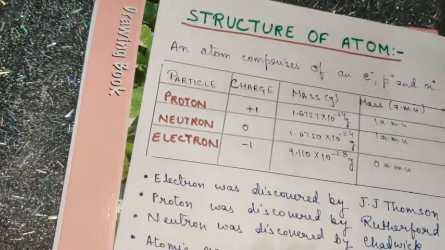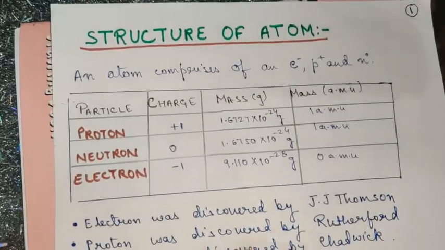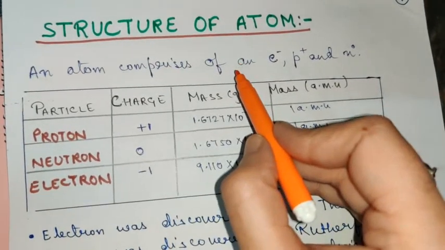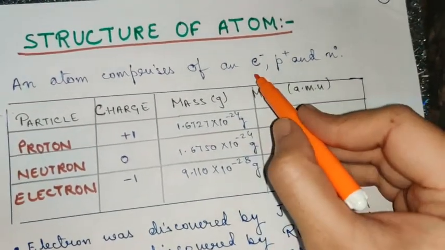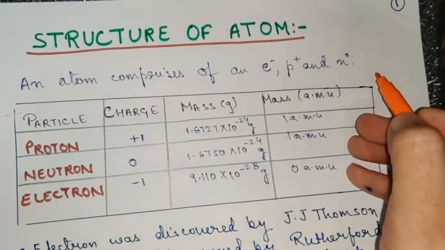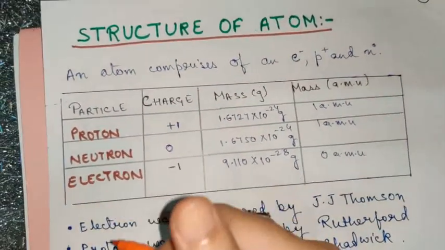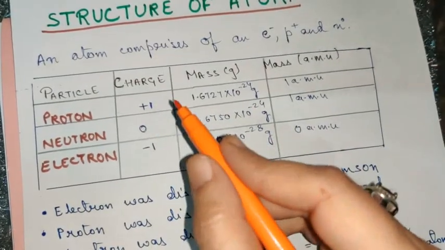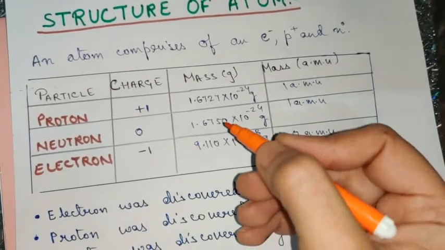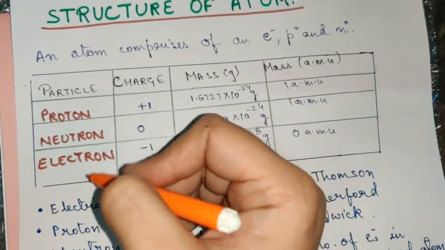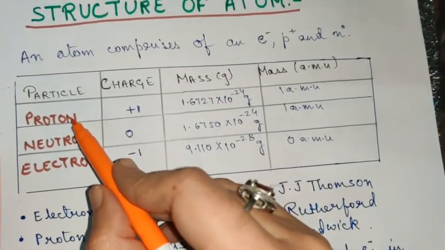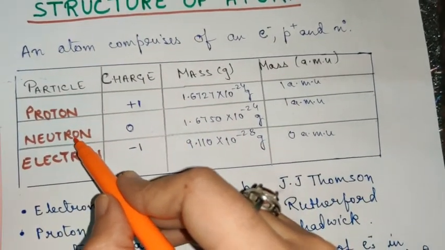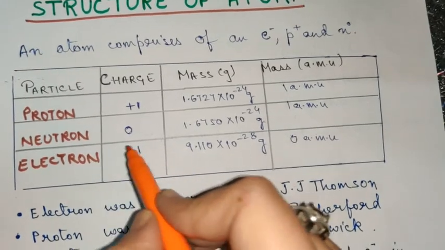And now, just adding a little more to your knowledge, children, you are all aware that an atom comprises subatomic particles like electron, proton and neutron. Here is a table which will introduce you to the important information regarding the subatomic particles. The charge on a proton is +1, we all know it. The charge on a neutron is 0 and the charge on an electron is -1.